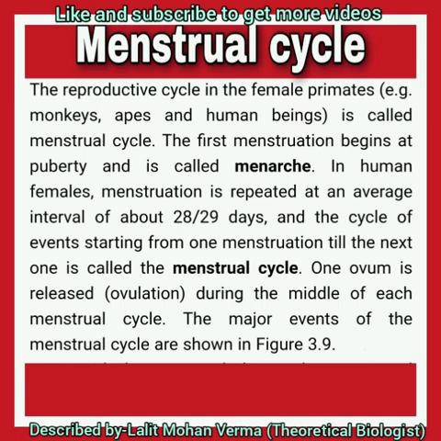In human female, menstruation is repeated at an average interval of about 28-29 days, that is a lunar cycle, and the cycle of events starting from one menstruation till the next one is called the menstrual cycle. One ovum is released, that is ovulation, during the middle of each menstrual cycle.